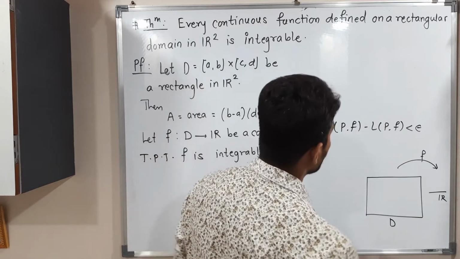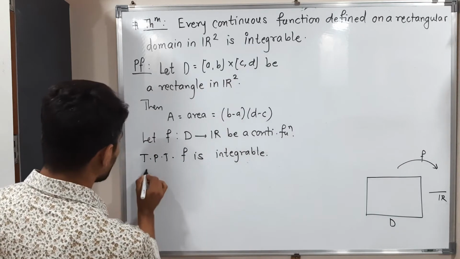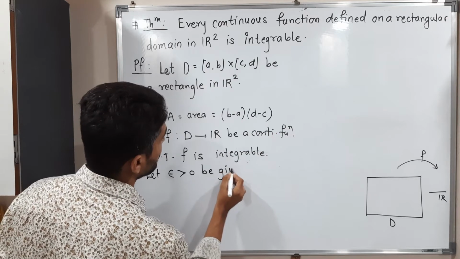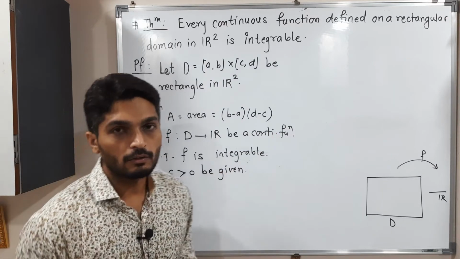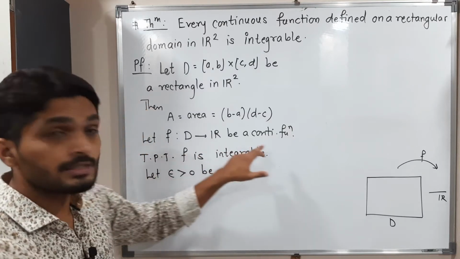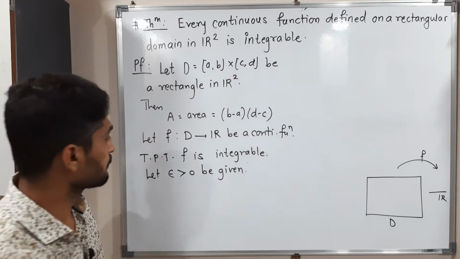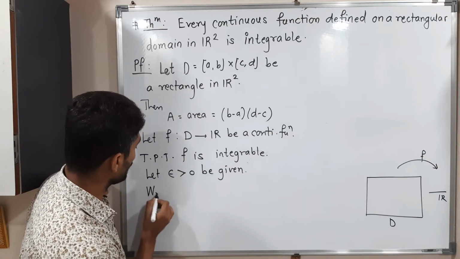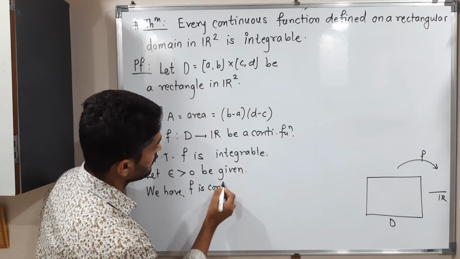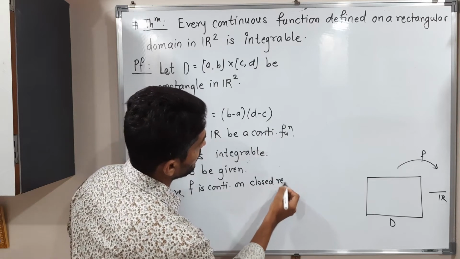So let us consider epsilon first. We want epsilon there, no? So let epsilon greater than 0 be given. Okay, so let us recall what we have. We have a function which is continuous and defined on the closed rectangle [a,b] cross [c,d]. So we have f is continuous on the closed rectangle